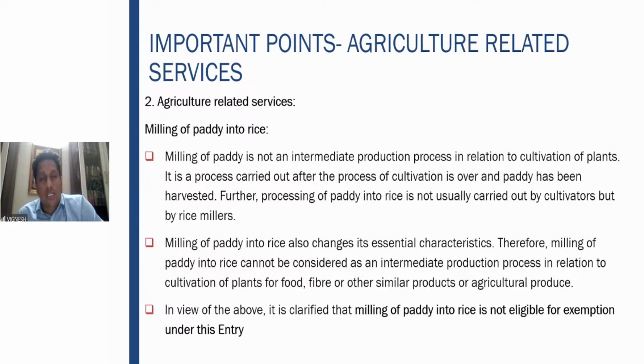So the moment any process is done after the cultivation is over and it becomes rice, further conversion is not carried out by the rice cultivators, but rice millers do this activity. Also, paddy into rice changes the essential characteristics. Therefore, milling of paddy into rice cannot be considered an intermediate production process in relation to cultivation. It is very clear that milling of paddy into rice is not eligible for exemption under this entry because it alters the essential characteristics.